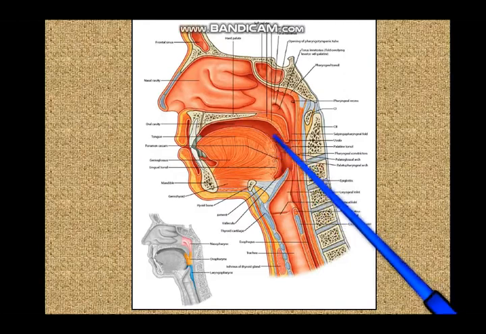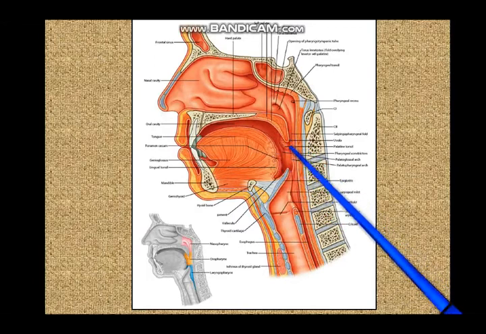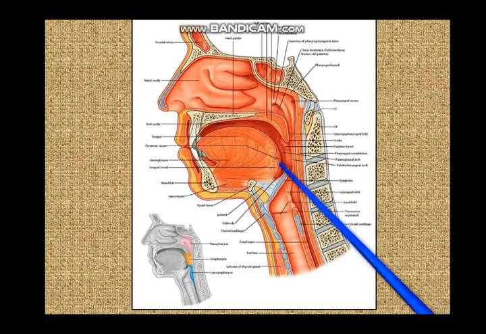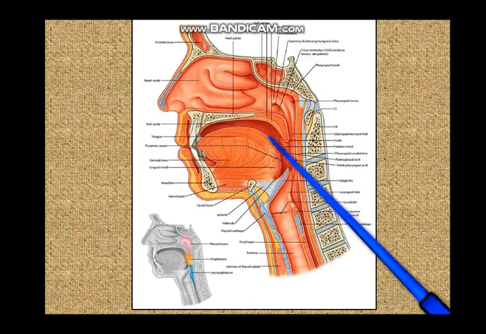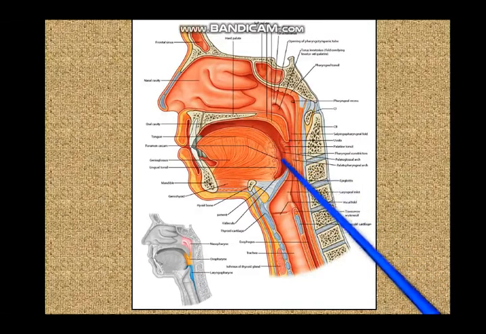So you have palatoglossus in front with the palatoglossal arch, and behind you have the palatopharyngeus with the palatopharyngeal arch. So between palatoglossus, palatopharyngeus, posterior 1/3 of the tongue, this triangular zone is the tonsillar fossa or the tonsillar sinus.